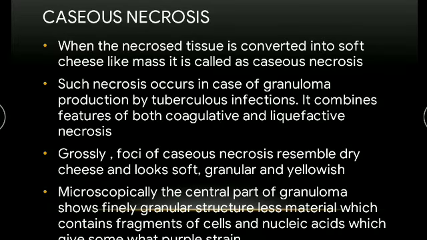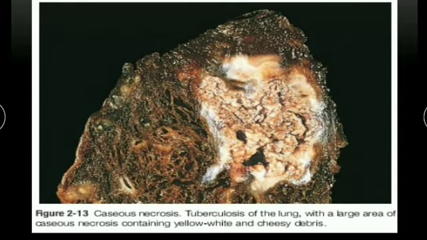Next, moving on to caseous necrosis. When the necrosed tissue is converted into a soft, cheese-like mass, it is called caseous necrosis. Such necrosis occurs in case of granuloma production by tuberculous infection. It combines features of both coagulative and liquefactive necrosis. And grossly, the foci of caseous necrosis resemble dry cheese and look soft, granular and yellowish. And microscopically, the central part of the granuloma shows finely granular structures and amorphous material which contains fragments of cells and nucleic acids, which give a somewhat purple stain.